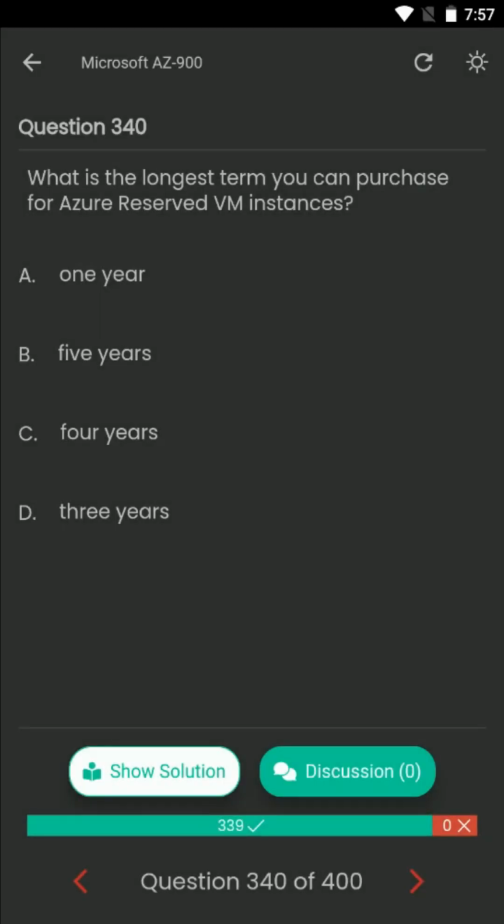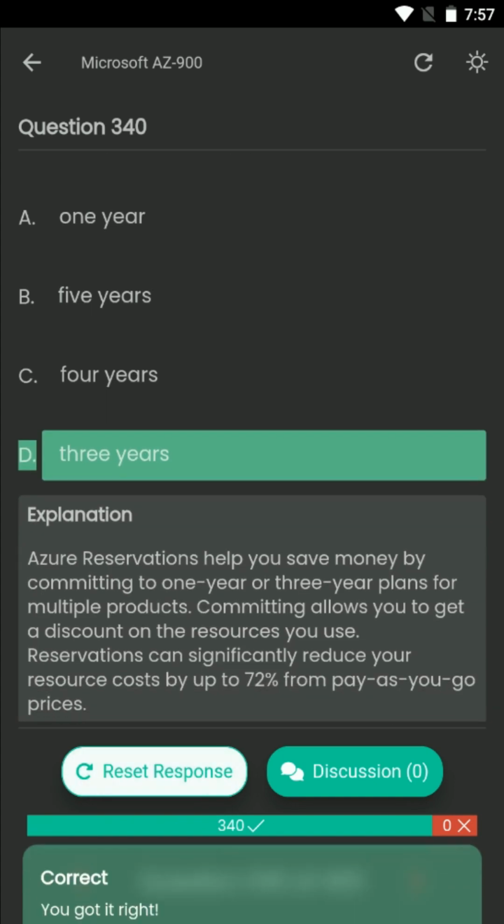Question number 340. What is the longest term you can purchase for Azure reserved VM instances? Your options are A. 1 year. B. 5 years. C. 4 years. D. 3 years. The correct answer is D. 3 years.